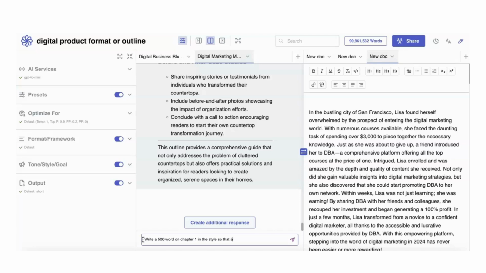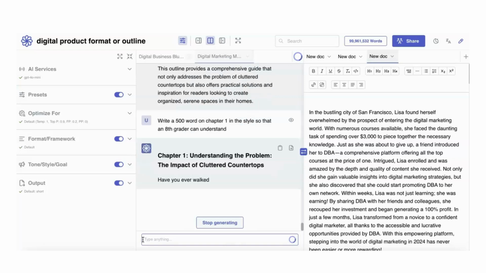So that an 8th grader can understand. And the reason why I do this is because I don't want it to come back with all these jargons that nobody understands. So make sure you put it somewhere where it has a voice where it's just normal. Okay, so let's hit that, and let's see what we get.